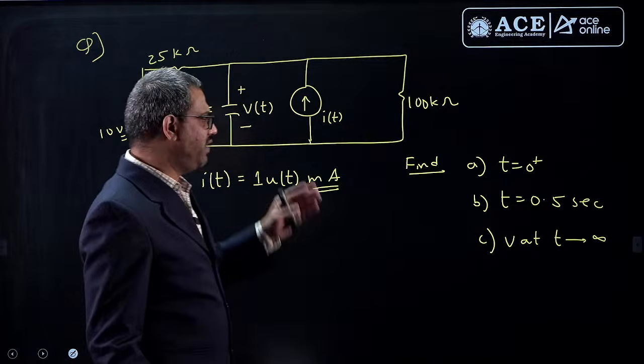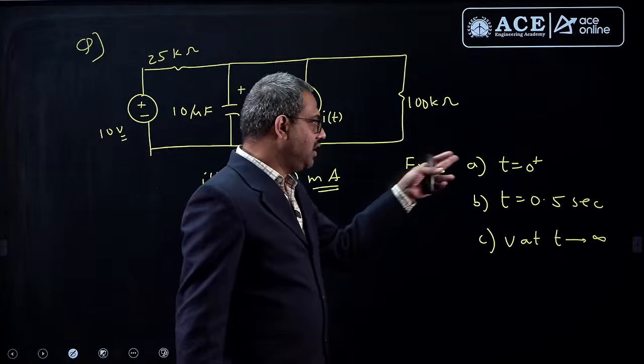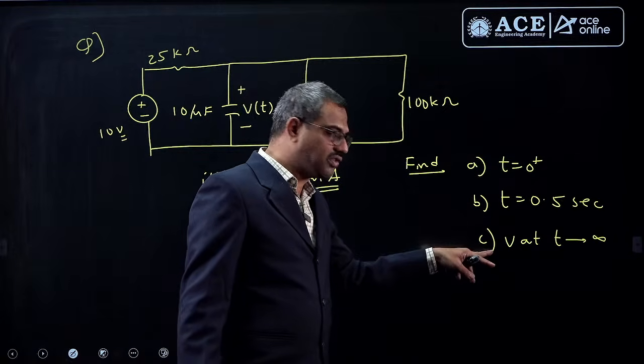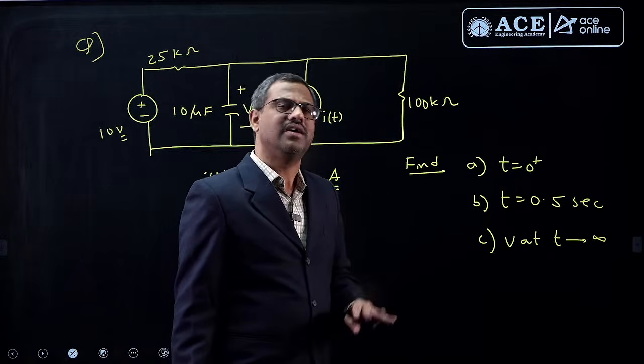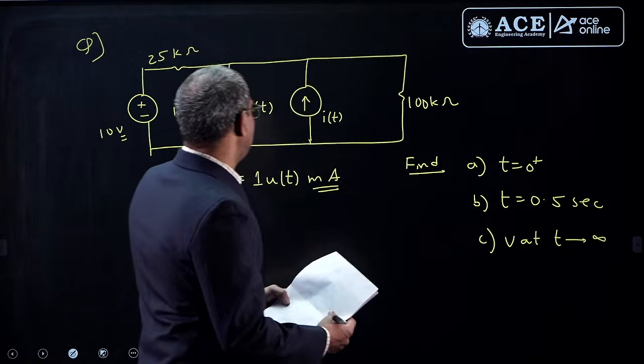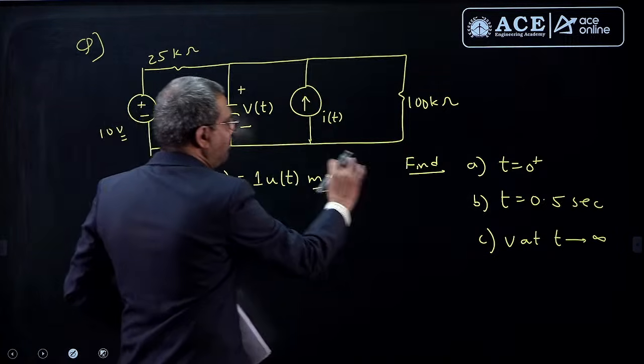He gave 3 very simple values. Let me tell you, with the given options, even if you get the first value and last value, which are steady state questions, previous steady state and next steady state, you can tick it directly in the options, but still we will do the accurate solution. So these are step response first order RC circuits, yes or no? Why? Because there is a step current of 1 milliampere.